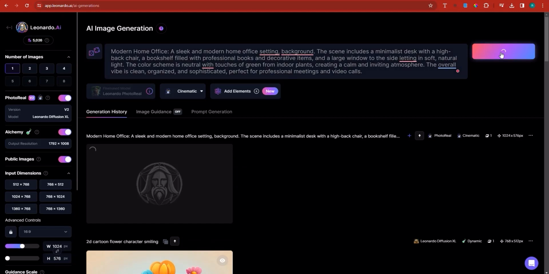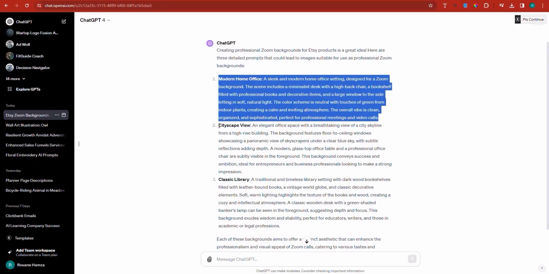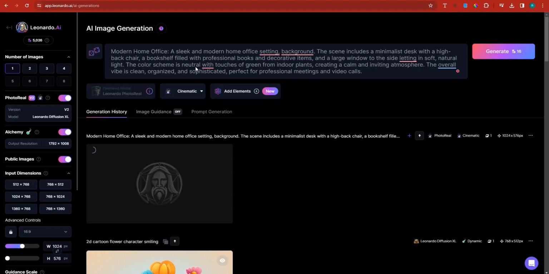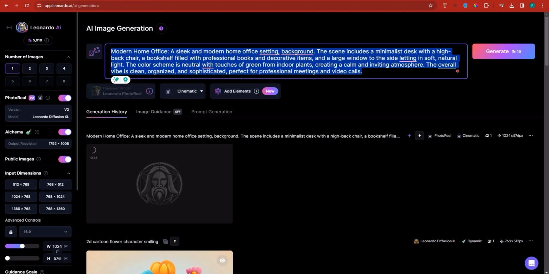Now it's safe to go ahead and click on design or generate. At the same time, I'd like to copy the second one, a cityscape view, and then the third is a classic library. Remember, the sky is the limit, so you can create as many of these as you like.